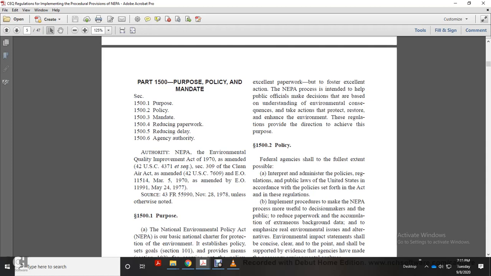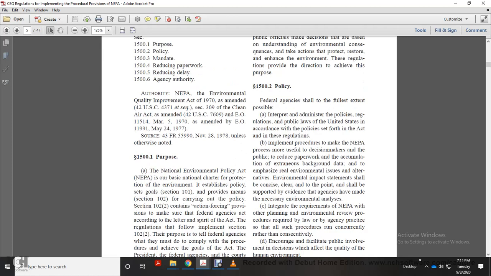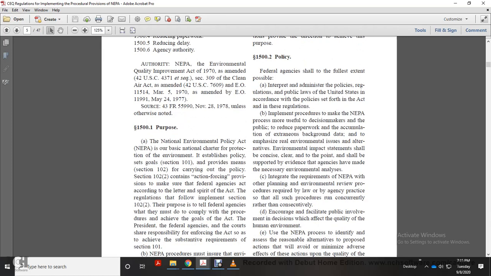All right, Part 1500: Purposes, Policy, and Mandate. 1501: Purposes, policy, mandate, reduce paperwork, reduce delay of agency authority. The purpose of the National Environmental Policy Act is basically our national charter for the protection of the environment.